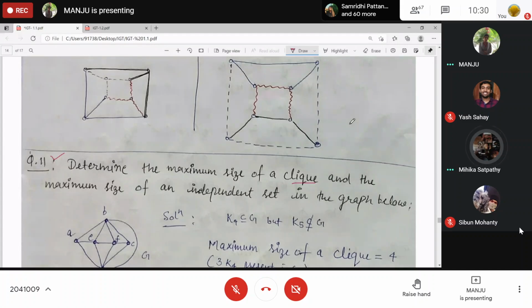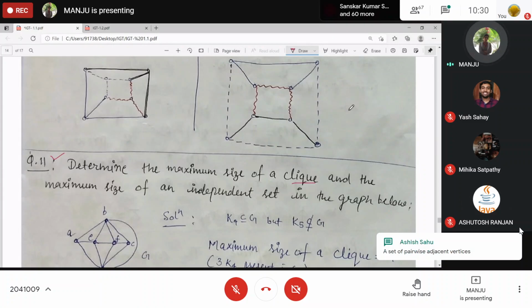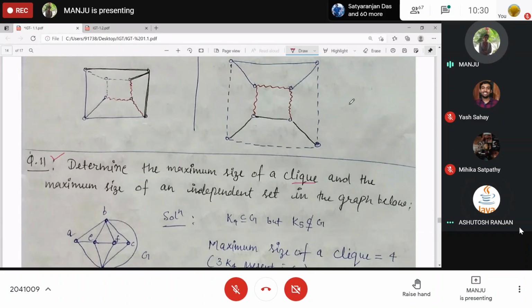Pairwise adjacent vertices. One set of vertices having the adjacency condition. A set of vertices having edges between every two vertices, right? That is, in short, pairwise adjacent. Clear? The set of all pairwise adjacent vertices is known as a clique.